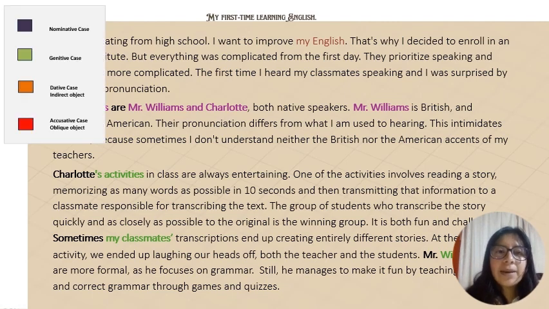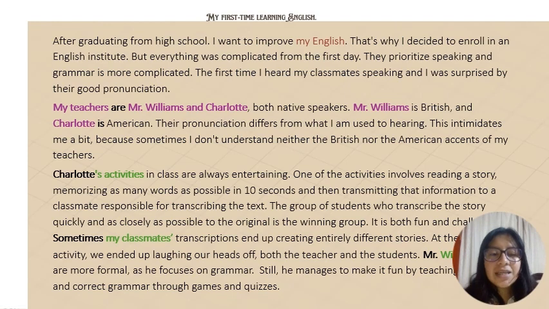So the second case in this government is the genitive case. This is known as possessive case because here we use apostrophes to let the reader understand that that object belongs to the subject that is first in the sentence. So in this case, like I showed you, I have my genitive case in green. Here we have Charlotte's activities. We are talking about the activities of Charlotte.